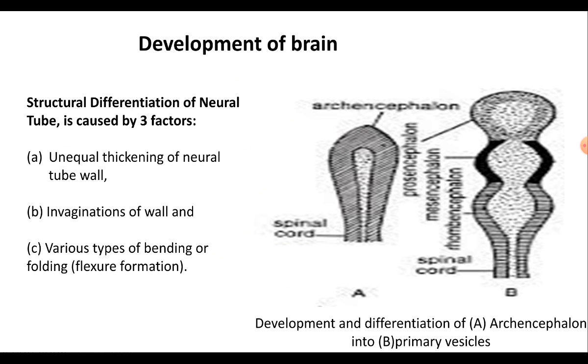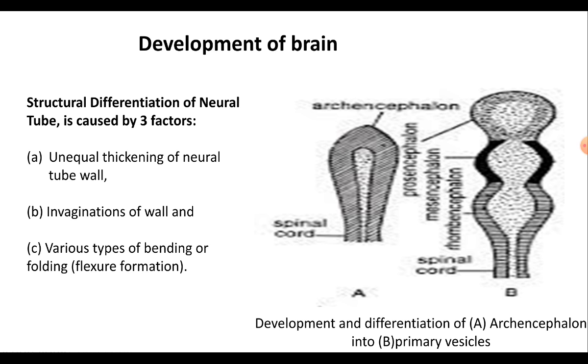After the formation of neural tube, it undergoes structural differentiation to form embryonic brain in vertebrates. And this process takes place mainly at three stages. First one is the unequal thickening of the neural tube wall.